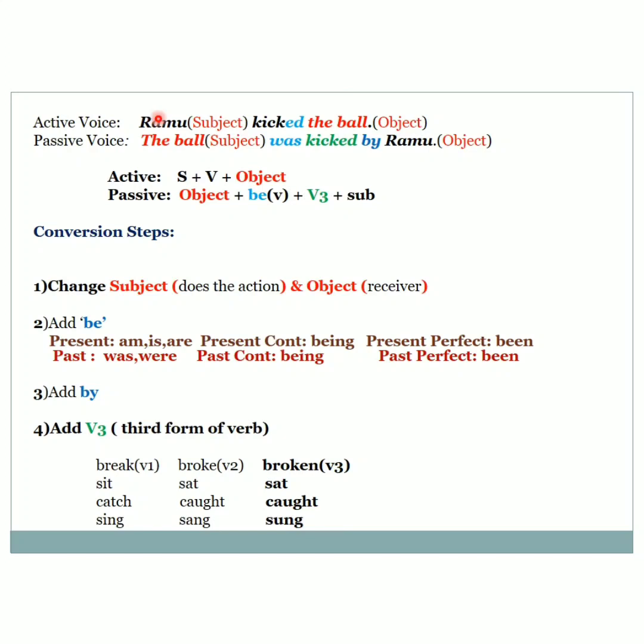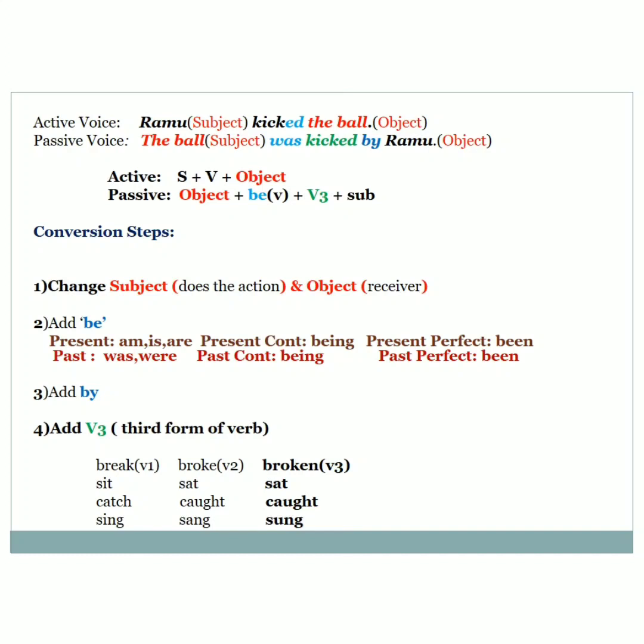So here identify the tense. Identify the tense of the active voice in order to add be into the sentence. So identify the tense here. Kicked. So we understand that the sentence is written in the past tense. So what will be the past form of be? The past form of be is was or were.